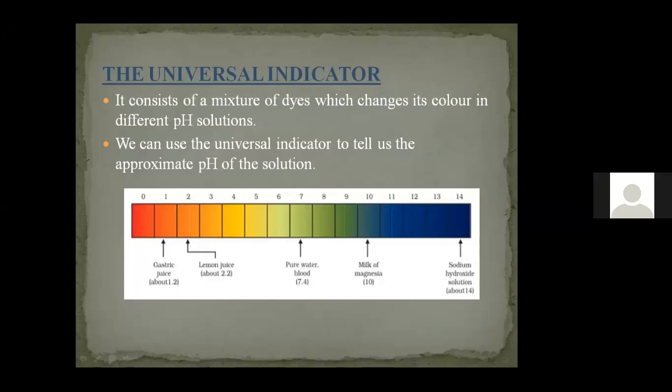Remember, when you add a substance into an indicator, that is turmeric powder, and if you get red color, that indicates that that substance is basic in nature. You can take a soap, or you can take detergent, anything, and you can see. Similarly, take an acidic substance like lime juice and add it to a turmeric powder.